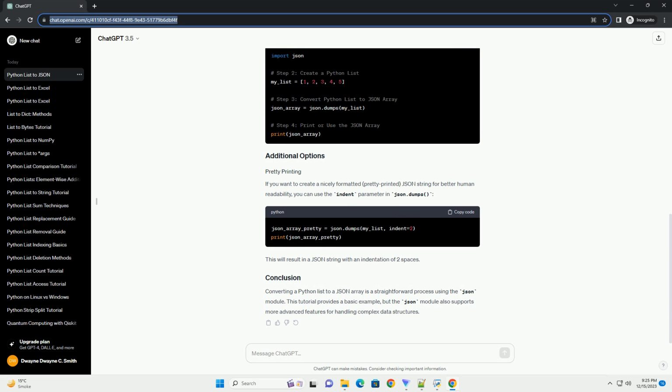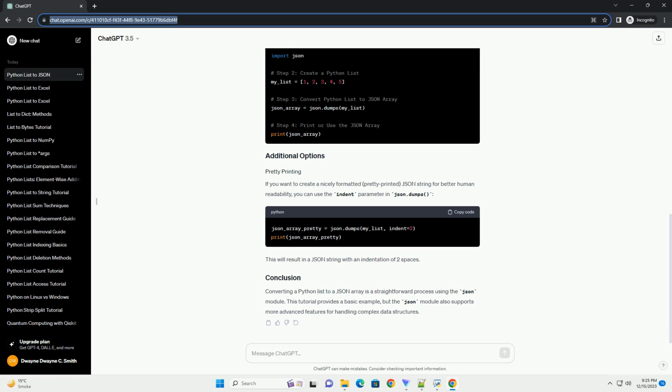This will output. Step 5. Writing the JSON array to a file, optional. If you want to save the JSON array to a file, you can use the json.dump function. This will create a file named output.json containing the JSON representation of your Python list.